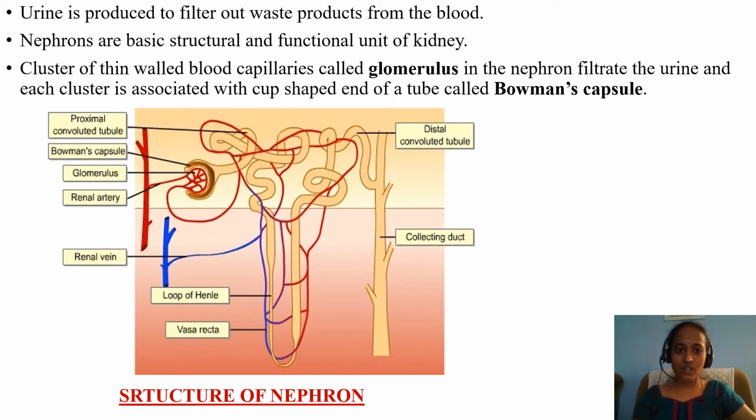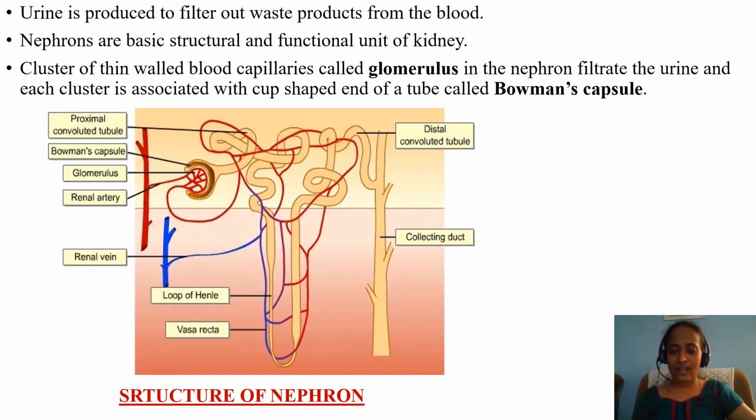See the structure. See the red color pipes. The red color blood vessels indicate arteries. The blue color ones indicate veins. Always red indicates arteries, blue indicates veins. So what is the main function of nephron? As I told you already, it filters the blood.